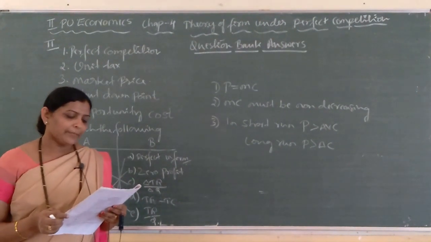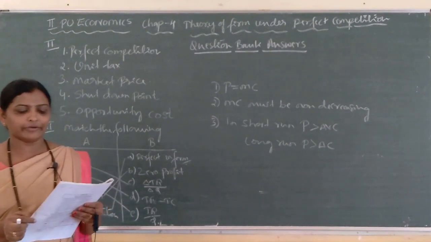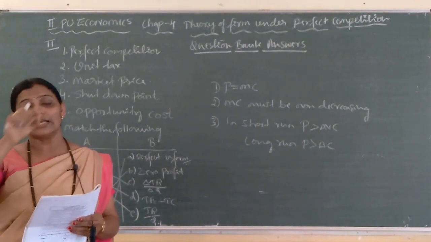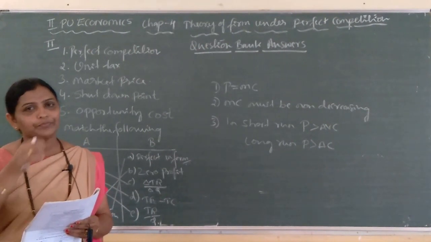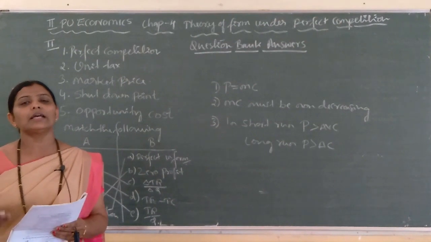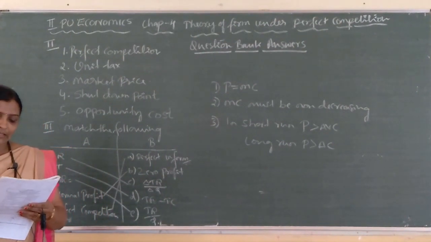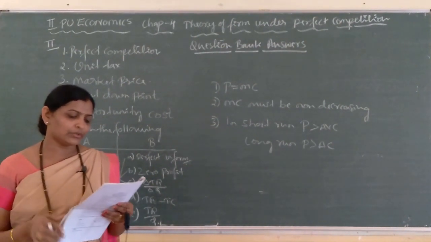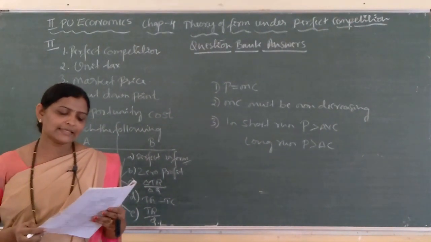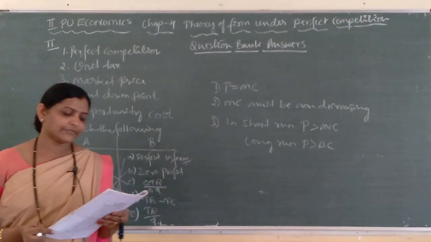Next, fourth one, mention the 2 determinants of a firm supply curve. Many times I have told you what are the determinants of firm's supply curve. First one is technological progress. Second one is input prices, third one is unit tax. So, here you need to write only 2 determinants. Next, fifth one, give the meaning of price elasticity of supply and write its formula.